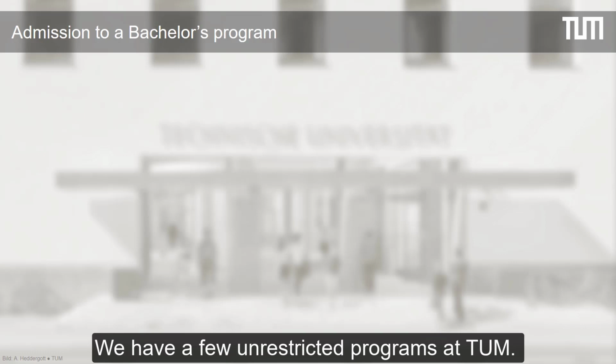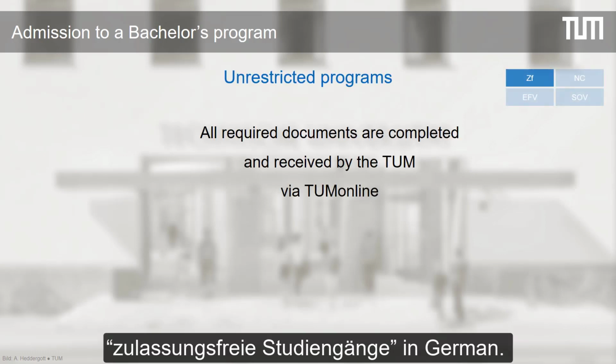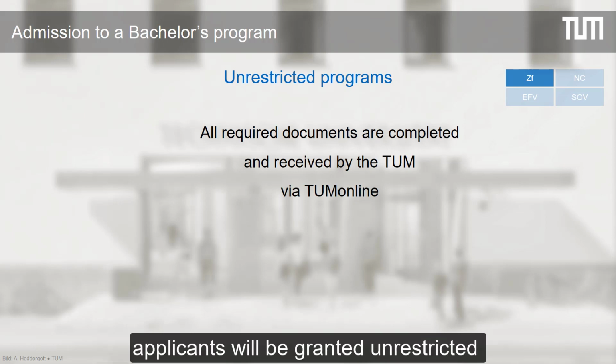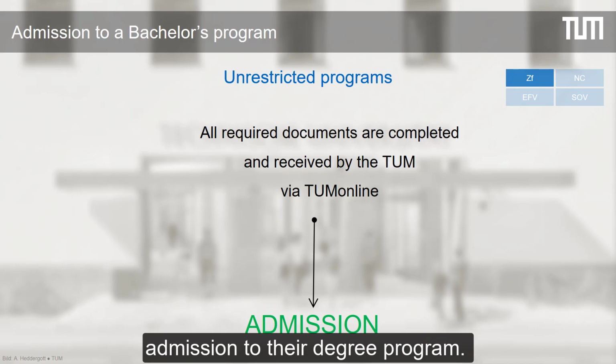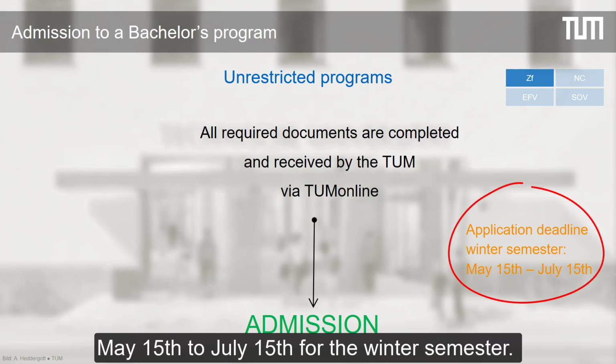We have a few unrestricted programs at TUM. They are called Zulassungsfreie Studiengänge in German. As long as all required documents are completed and received on time by the TUM, applicants will be granted unrestricted admission to their degree program. The documents need to be uploaded via our platform TUM Online within the application deadline, which is May 15th to July 15th for the winter semester.